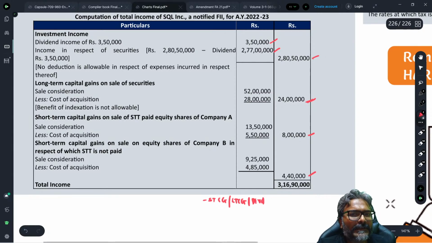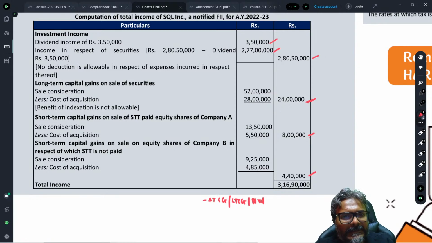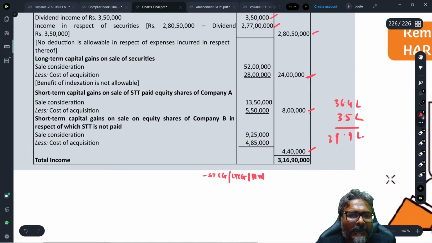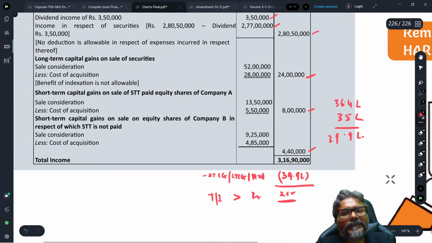So if I reduce STCG, LTCG, dividend income, it is 24 lakhs, 8 lakhs, 32 lakhs, plus 4 lakh 42,000, 36 lakh 40,000, plus 3.5 lakhs, which becomes 39.9 lakhs. If I reduce 39.9 lakhs from this, can I still say the total income exceeds rupees 2 crore? The total income is exceeding rupees 2 crores.